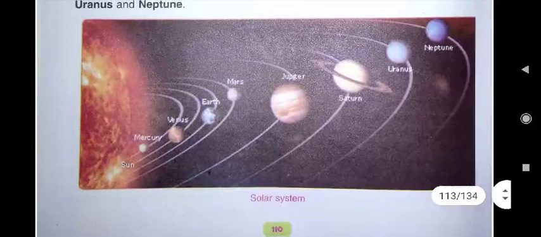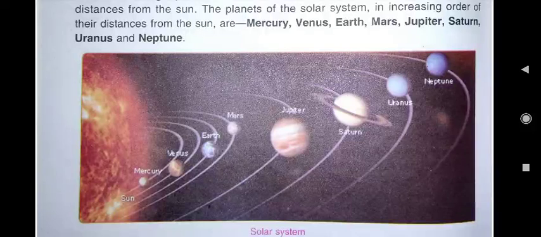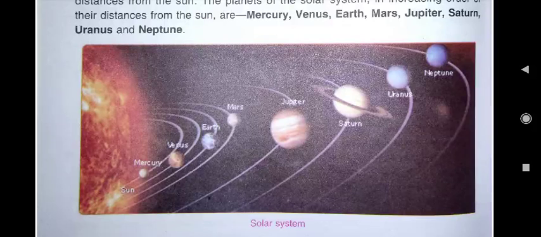Your today's homework is, children, you have to draw this diagram of the solar system. Where will you draw? In your science notebook. How will you draw? Draw the sun like in this picture, then around the sun, all the 8 planets, and this orbit also you have to draw. Color it, and then submit it on our WhatsApp group. And where will you draw it? In your science notebook.